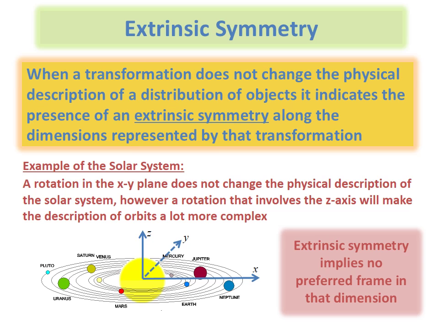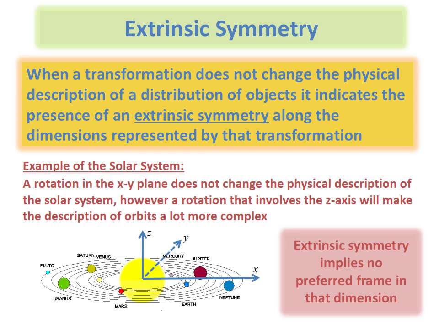Now let's see how frame transformations can be used to reveal these physical symmetries. If a frame is used to construct a description of the distribution of matter in the universe, and if as a result of a frame transformation that description does not change, then we say that we have an extrinsic symmetry in those dimensions.